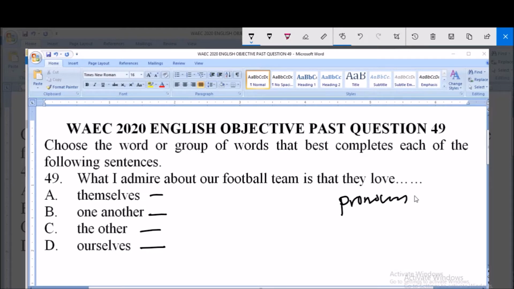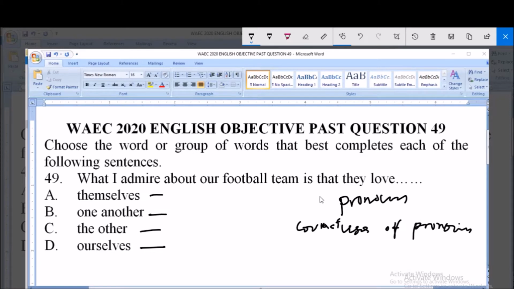It is trying to test the correct use of pronoun. So the list of options we have are all pronoun words.